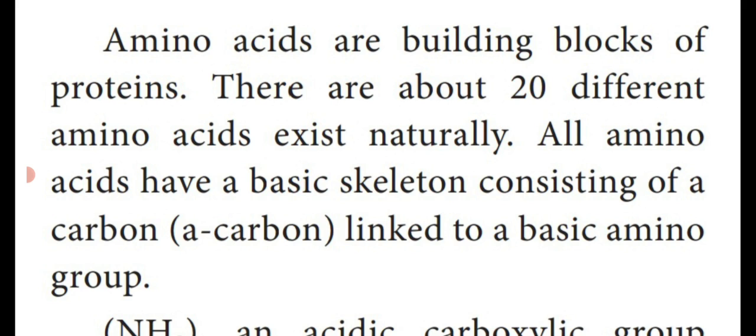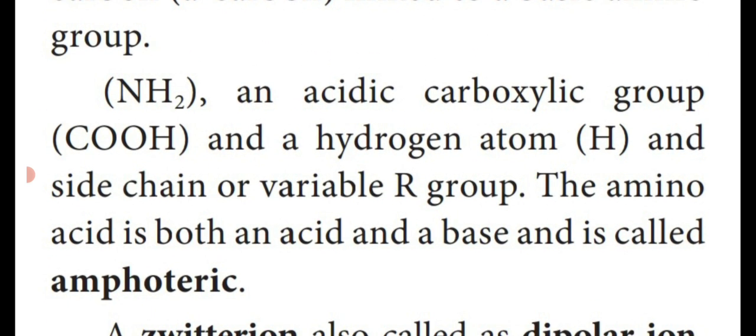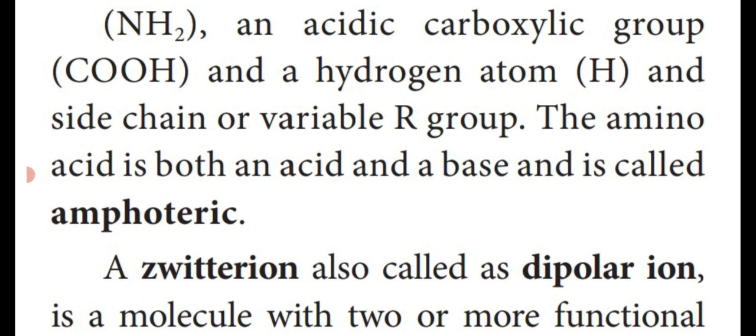All amino acids have the basic skeleton consisting of a carbon linked to a basic amino group, NH2, an acidic carboxylic group COOH, a hydrogen atom, and a side chain or variable R group.